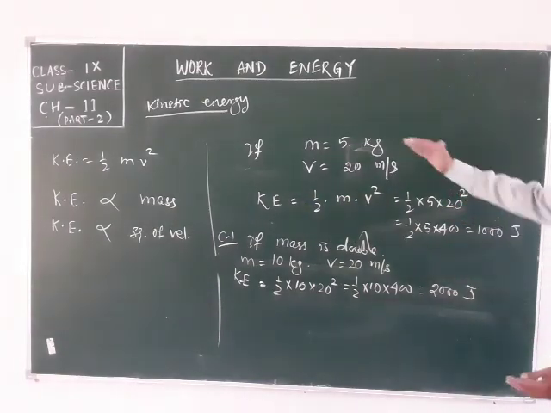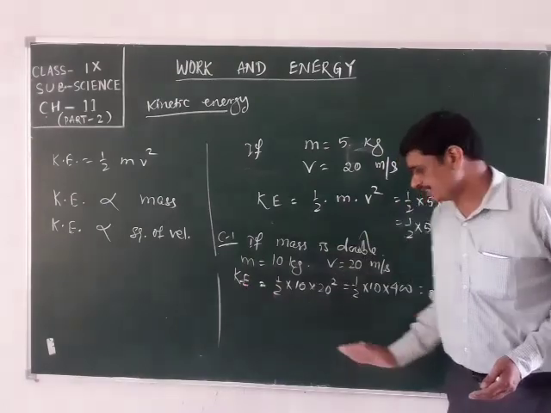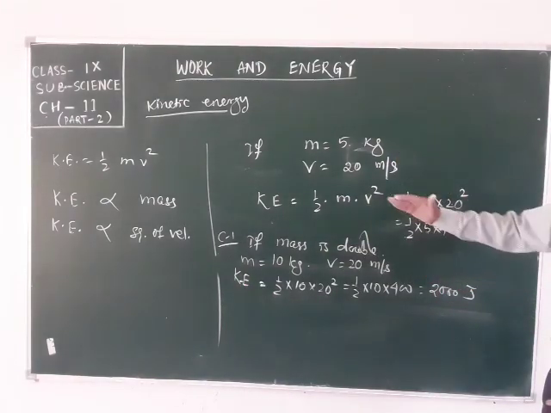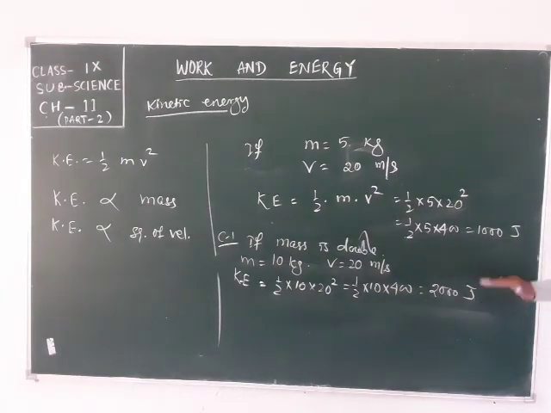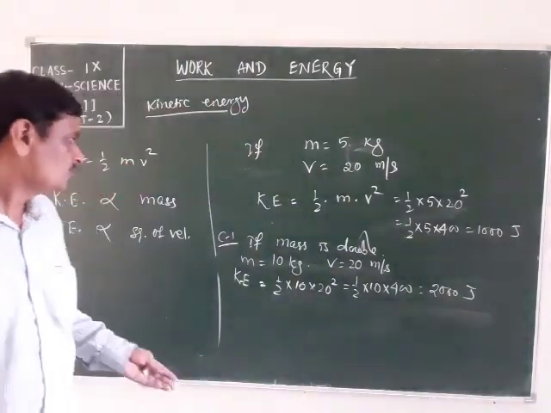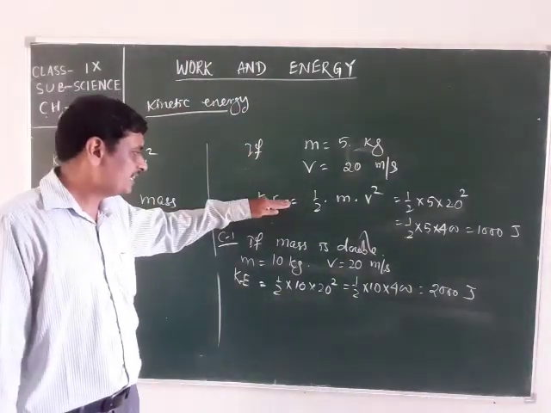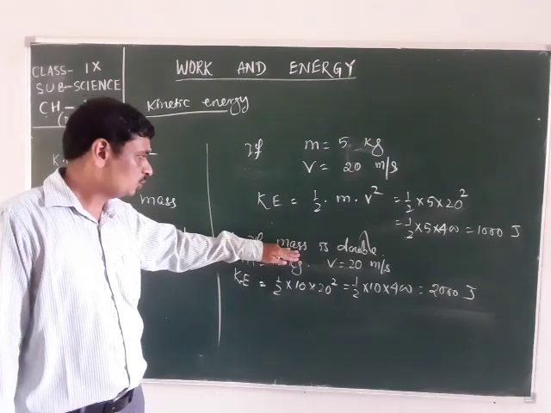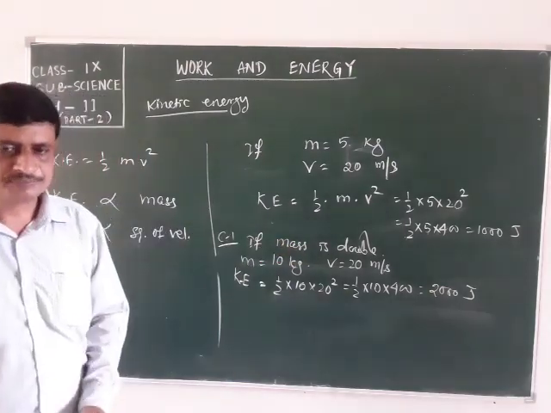But when the mass is doubled, we observe that kinetic energy becomes 2000 joule. So when mass is doubled, the kinetic energy is also doubled. It is in direct proportion. So the kinetic energy is directly proportional to the mass of the object.